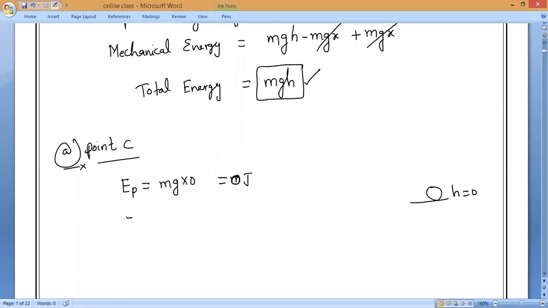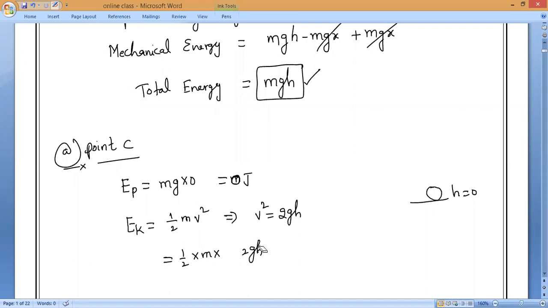Now kinetic energy, as we all know, the body will attain maximum. The kinetic energy formula is half mv square, correct? So we will find it from this. From the third equation of motion, we get v square equals 2gh. If we substitute in the formula, what do we get? Half into m into v square, where v square means 2gh.